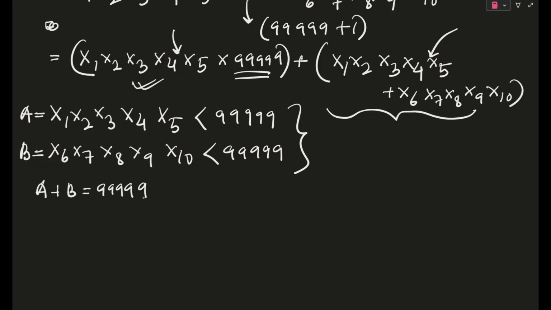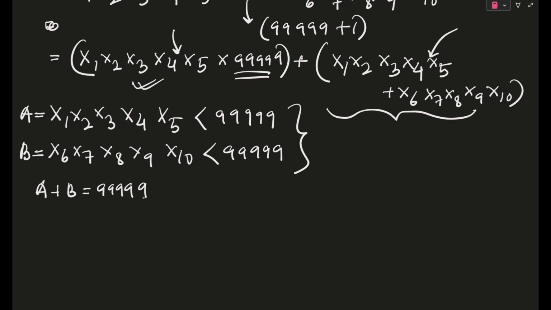Now, why is it so? Because there were 3 conditions. The first condition is that your number has to be divisible by penta 1. The second condition is that it is divisible by penta 9, and the third condition is that it is divisible by... I'm sorry, not penta 9, only 9.